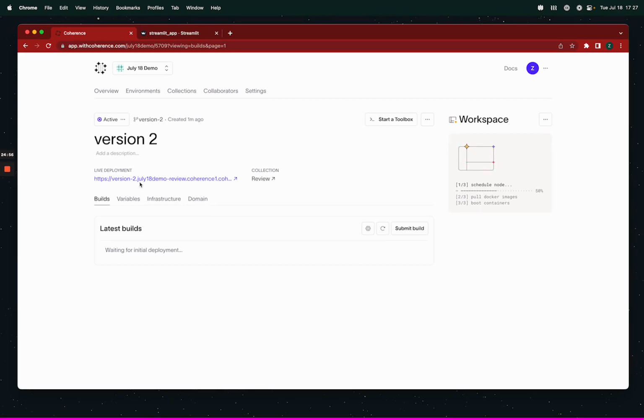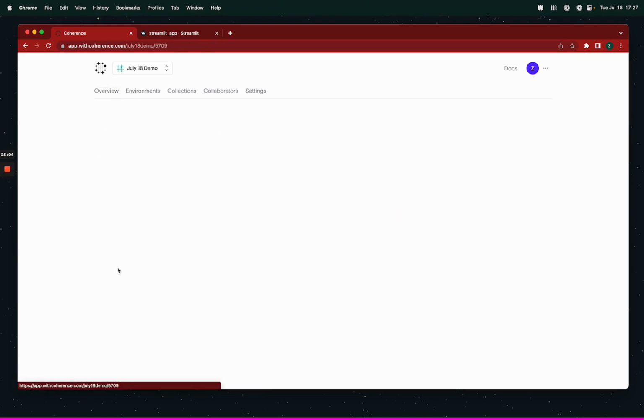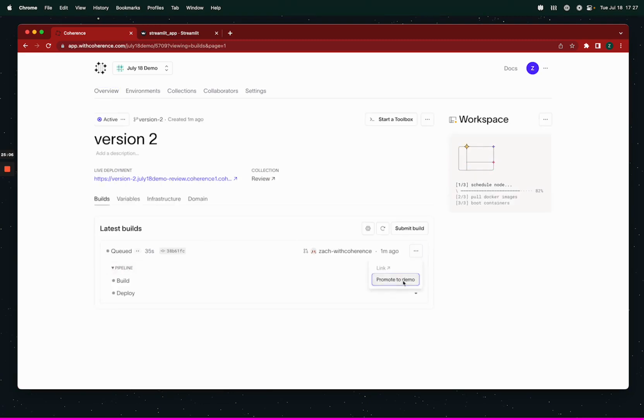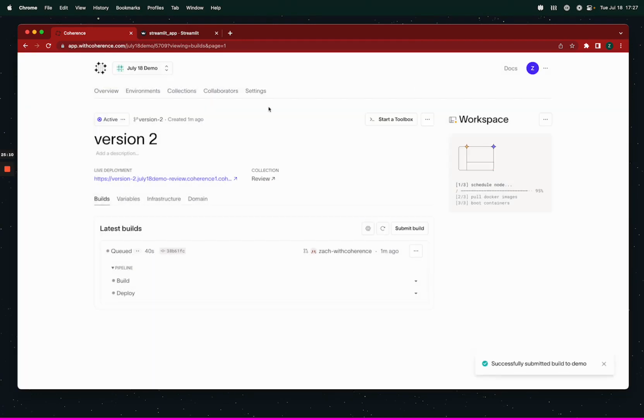You can see the URL has just got the environment name in it. I could also add a demo environment just so you see how this works. And then from either of these, I can go to any commit and I can promote it into the demo environment. I'm not actually going to do that, but I will. What do I care? But that's generally how it's going to work.